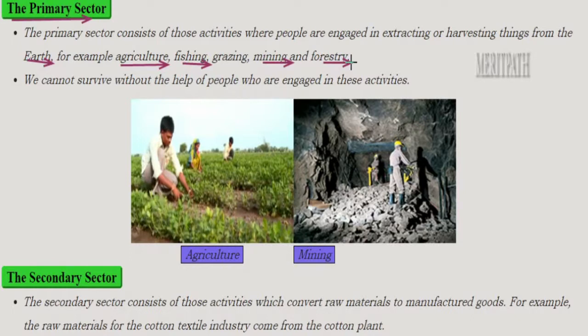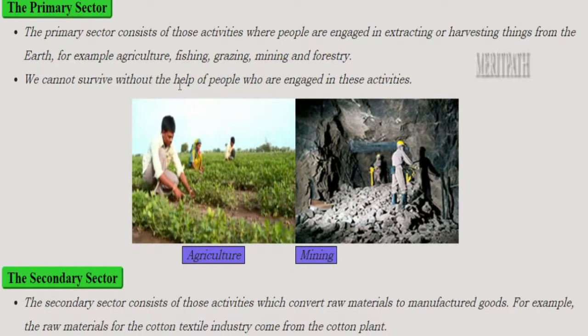These people are always important for us because without these people we cannot survive. Why? Because if farmers don't grow the crops, if they do not cultivate the crops, we do not get food. Animals depend on plants for their food. In the same way, human beings also depend on plants for their food.